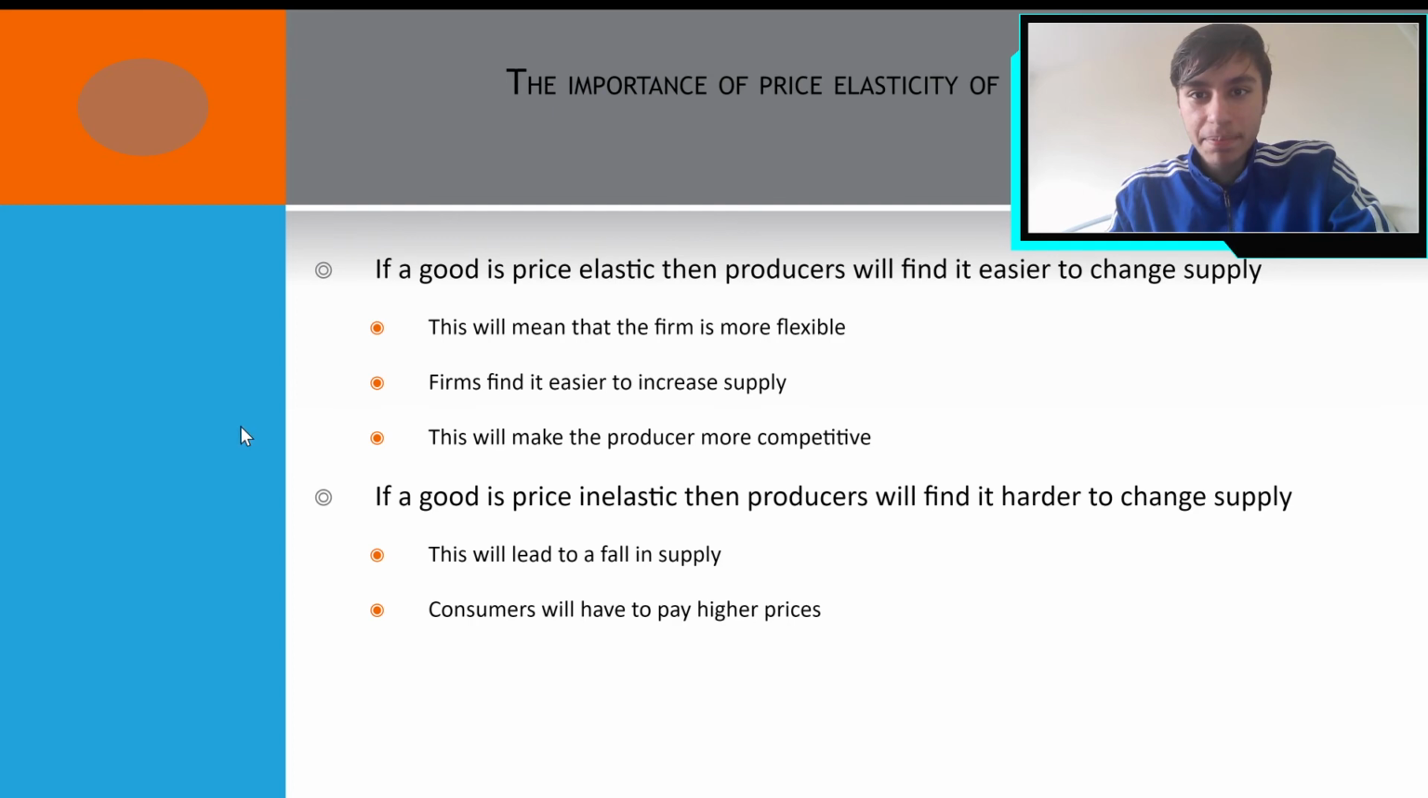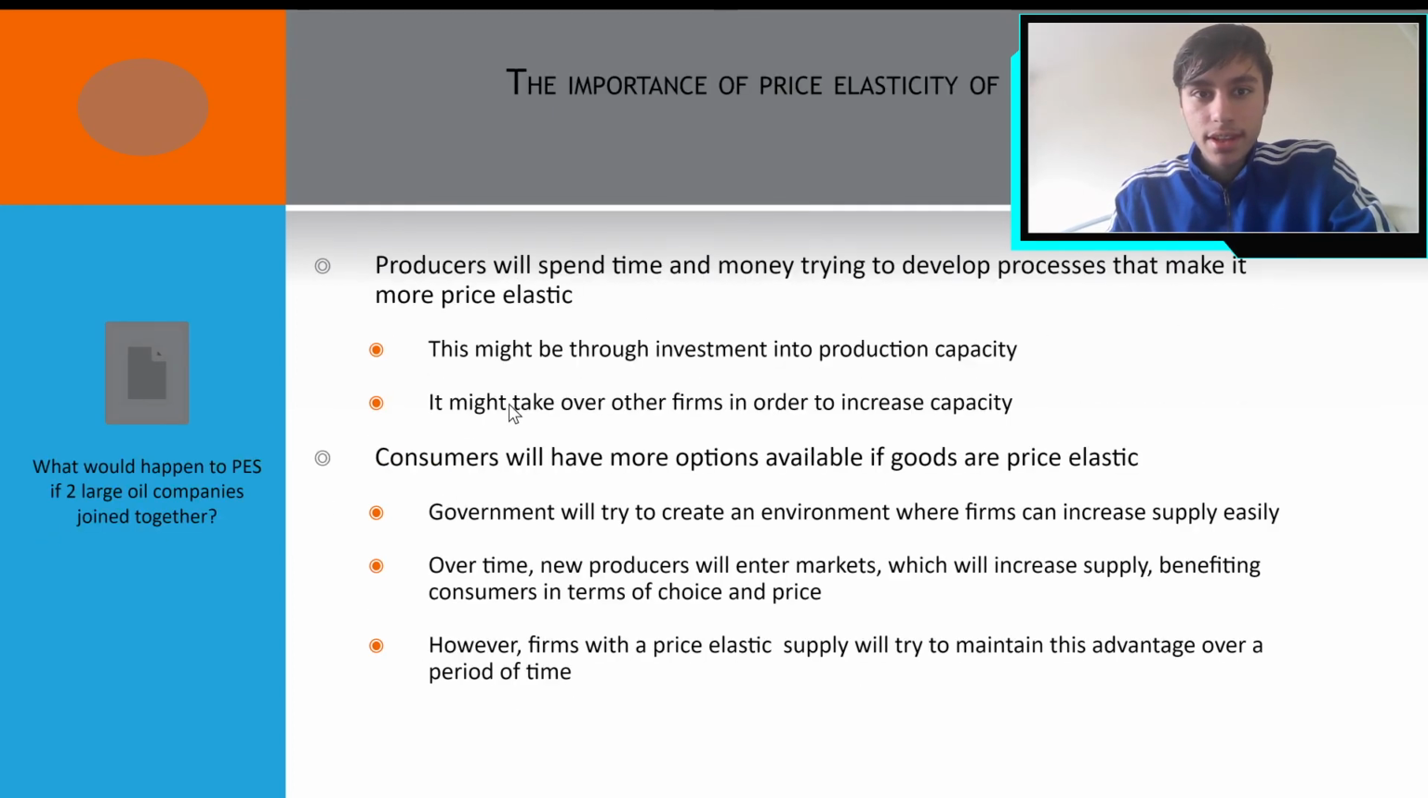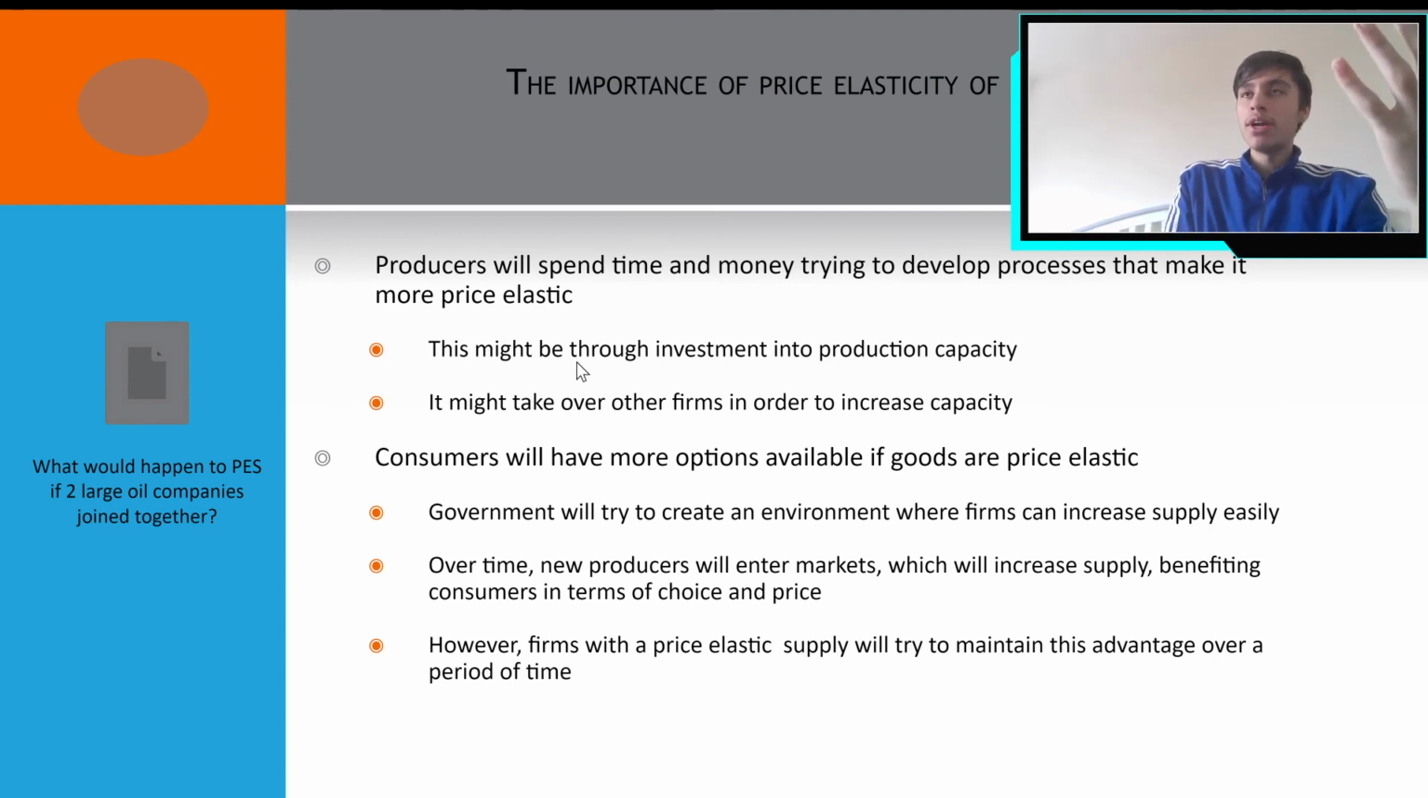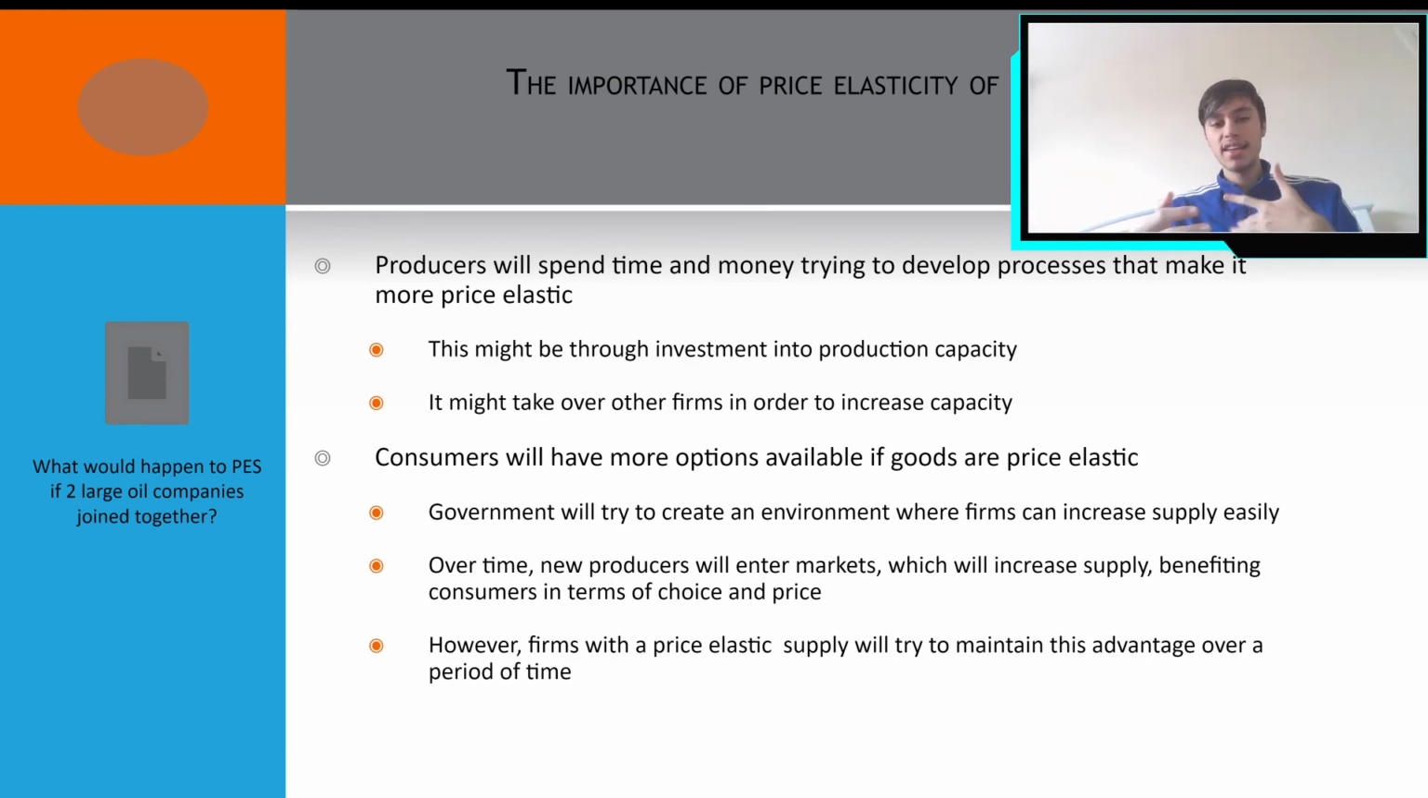So if a good is price elastic, producers will find it easier to change supply. We just discussed that. Producers will spend time and money trying to develop processes that make it more price elastic, because that's what they want to do. In an economy, the prices for a product keep on changing. What producers want is to make sure that they can change their supply at the same rate. This might be through investment into production capacity. It might take over other firms in order to increase capacity, which is very self-explanatory.